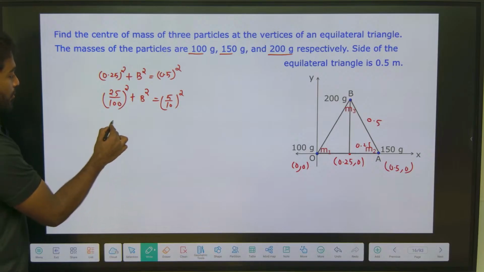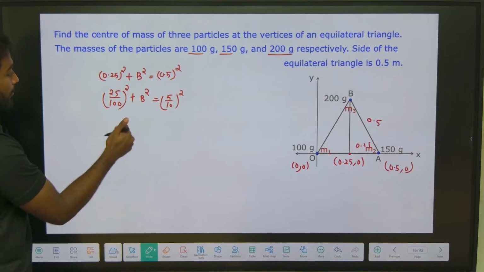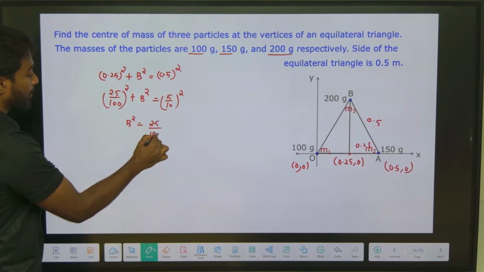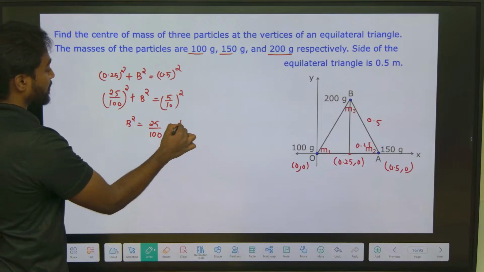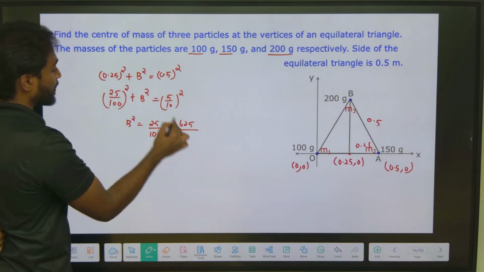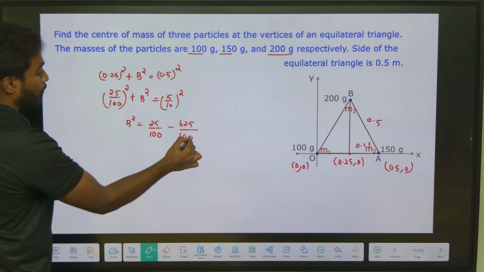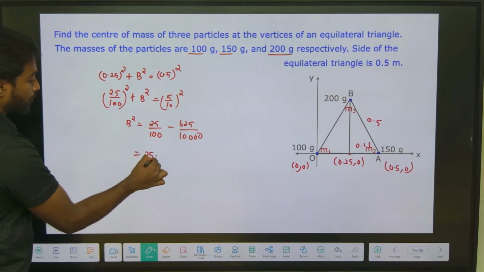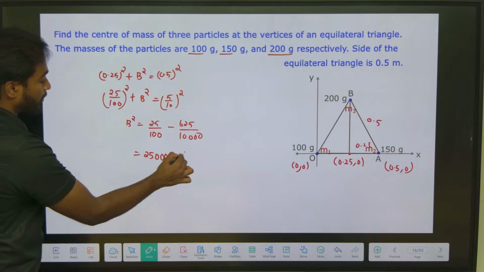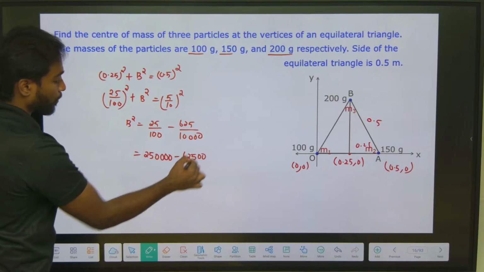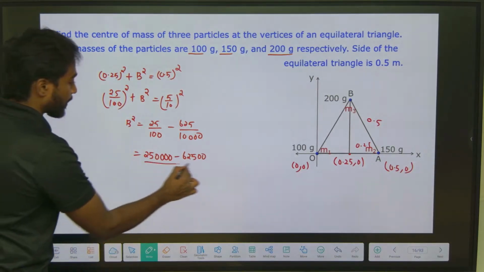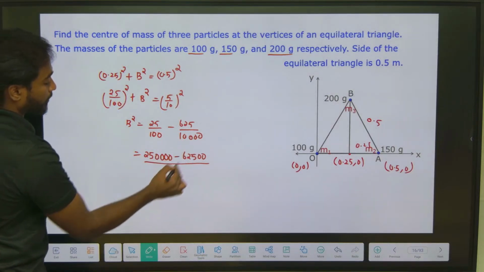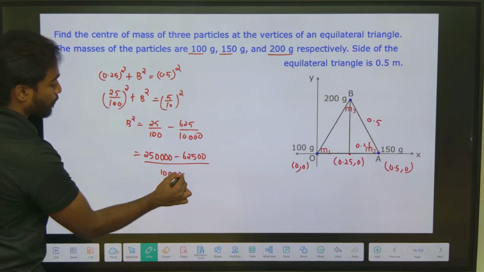So b square will be equal to 25 by 100 minus 625 by how much? 1, 2, 3, 4 will come, no? 4 times. So cross multiply it. 250000 minus 62500 divided by 1 2 3 4 5 6, 1 2 3 4 5 6.